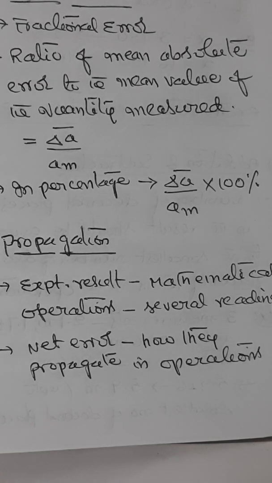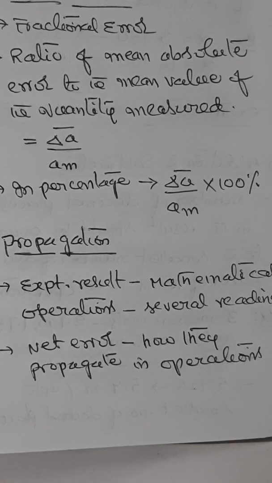Now there is something called combination of errors, also known as propagation of errors. We know that the result of any experiment is calculated by performing certain mathematical operations like addition, subtraction, multiplication, division, indexing, that is, raising to a power, etc., on several measurements which have different degrees of accuracy.